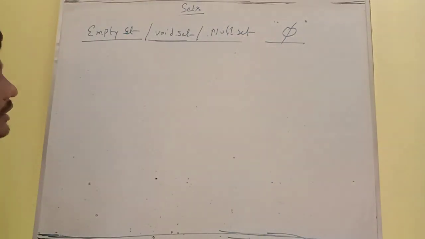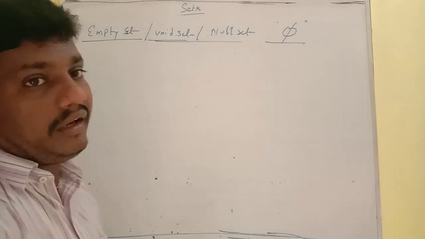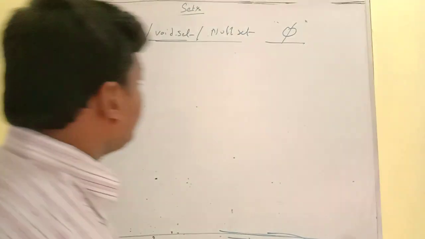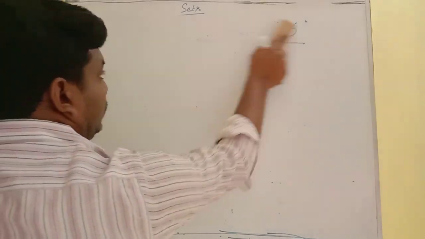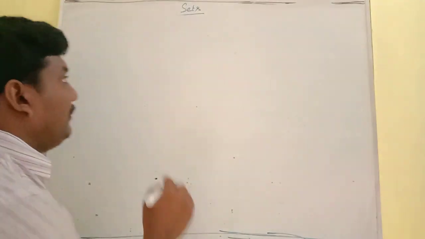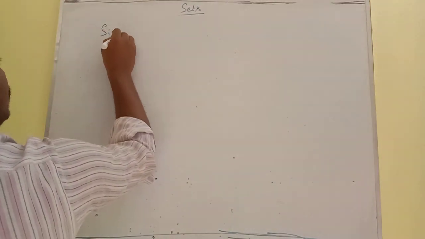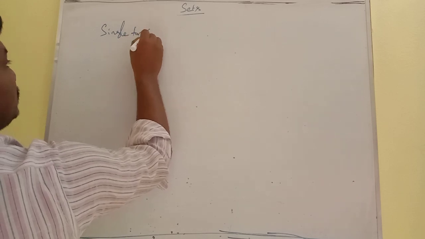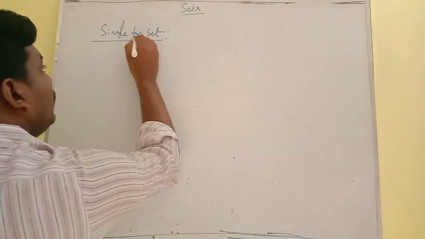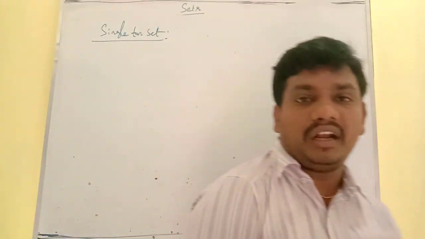Okay, now the empty set is nothing but a set which does not contain any element inside it. That is called empty set. Okay, now after that, singleton set: a set which contains only one element.